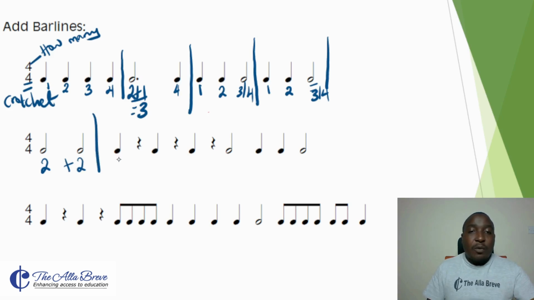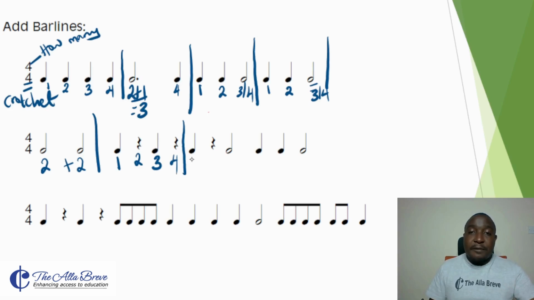This is 1 crochet note, the second is now a rest rather. Then we have number 3 and number 4. So crochet note, crochet rest, crochet note, crochet rest, they make 4. We add a bar line here.